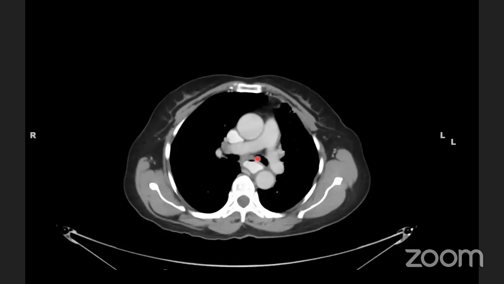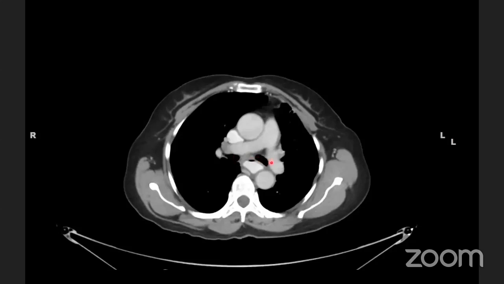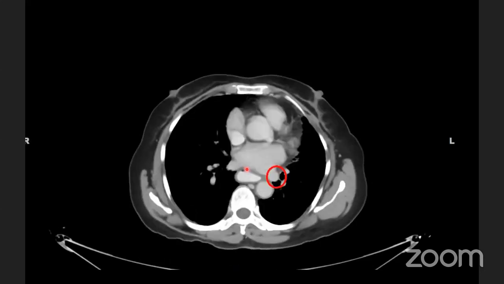As we go down from the carinal angle, we can see the distended esophagus closely related to the left main bronchus and the descending aorta. Any tumors located in the middle thoracic esophagus generally tend to invade the trachea and the descending aorta, because there is no serosa in the esophagus and they easily spread to the adjacent structures. As we go down from the carinal angle to the left inferior pulmonary vein, we can see the left inferior pulmonary vein joining the left atrium. It is the middle thoracic esophagus.